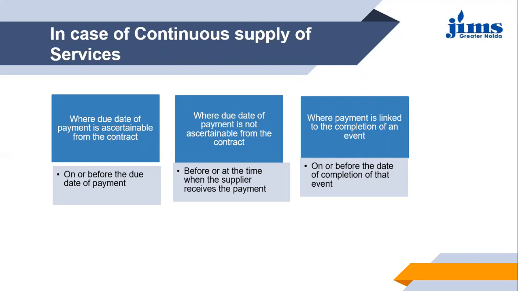So on that date or before that date, you can issue the tax invoice. So these are all the situations under which you can issue the tax invoice. The maximum time limit when you can issue the tax invoice in case of supplies.